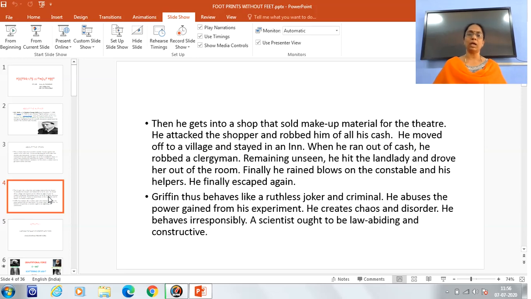He finally escaped again. The scientist thus behaves like a ruthless joker and criminal. He abuses the power gained from his experiment. He creates chaos and disorder. He behaves irresponsibly. A scientist ought to be law-abiding and constructive instead of destructive to the society.